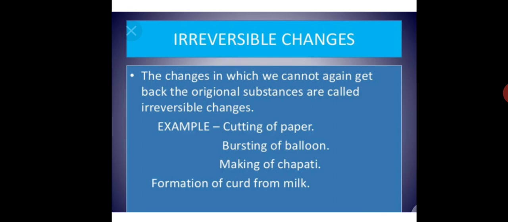So let's see some of the examples of irreversible changes. We have cutting of paper. When you cut the paper, you can't get back the paper. You have already cut it. You have the bursting of balloon. When the balloon bursts, it has busted. Nothing can be done about it. We have the making of chapati and the formation of curd from milk.